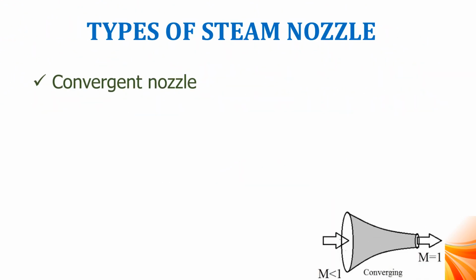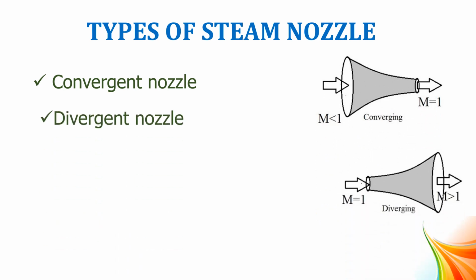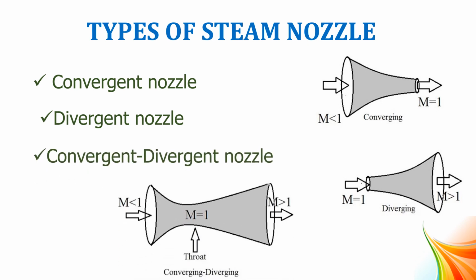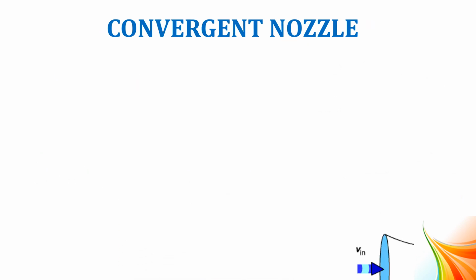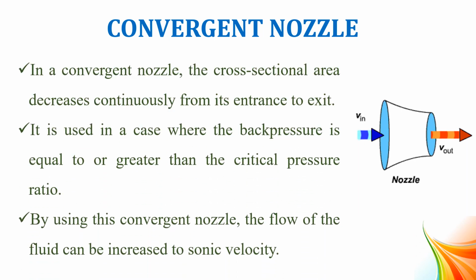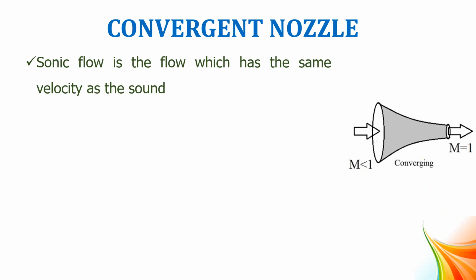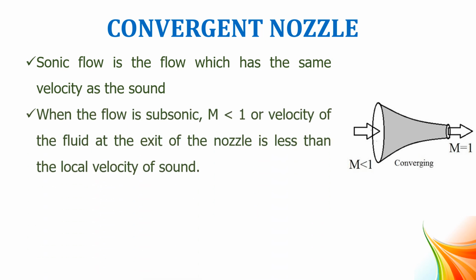Types of steam nozzles. Convergent nozzle: the area of cross section is reduced. Divergent nozzle: the area of cross section is increased. Convergent divergent nozzle: it is a combination of both convergent and divergent nozzle. The cross area decreases as the flow goes through this convergent part. Sonic flow is the flow which has the same velocity as sound. M less than 1 becomes M equal to 1, sonic velocity. When the flow is subsonic, that is M is less than 1, the velocity of fluid at the exit of the nozzle is less than the local velocity of sound.